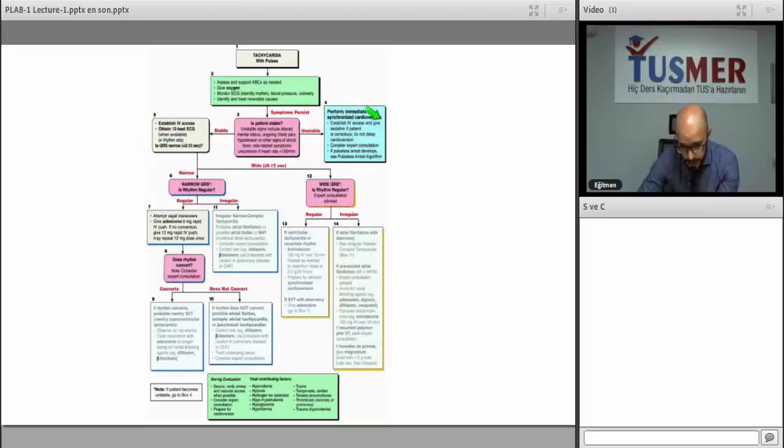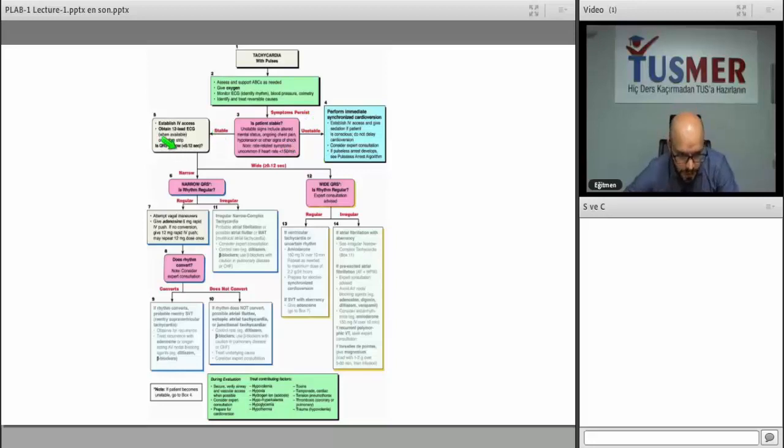Let's go. If the patient is unstable, first of all, an immediate cardioversion should be done, guys. This is very important. Signs of shock, hypotension. Some guys think an unstable patient is one whose Glasgow Coma Scale is 0, not like that. It can be chest pain, hypotension, or other signs of shock. So what you're going to do is synchronized cardioversion for those patients.